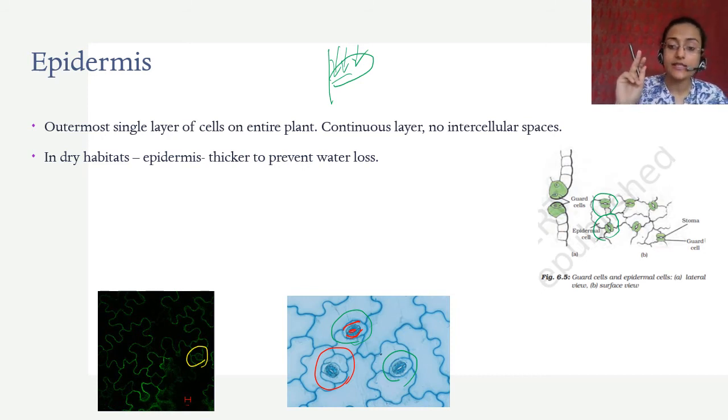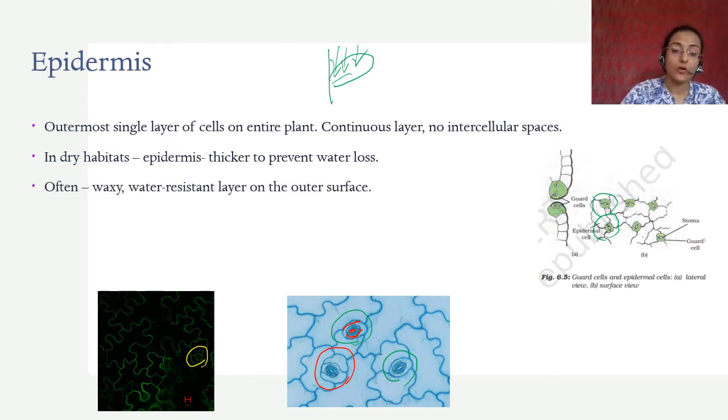In dry habitats, epidermis is thicker. Normally it is a single layer, but in dry habitats the epidermis is thicker to prevent water loss, so that water does not pass through as much. Often there is a waxy or water resistant layer on the outer surface, like I showed you about cuticle. Cuticle also has a waxy coating.